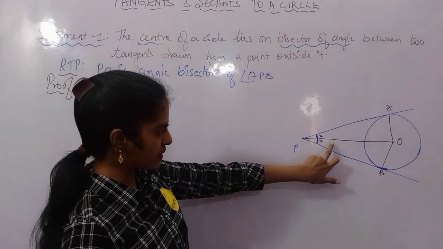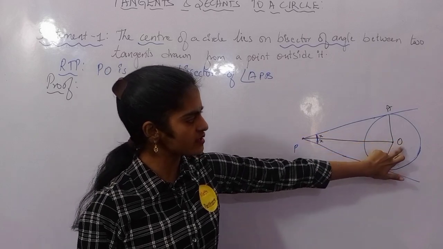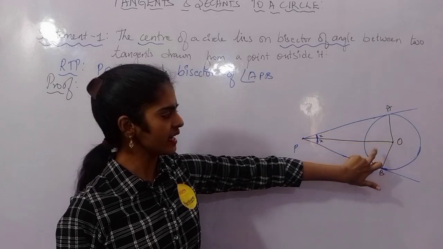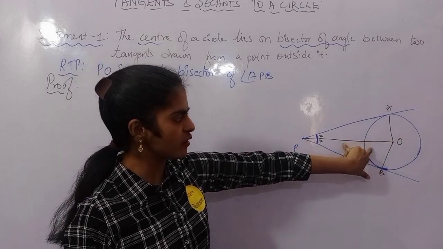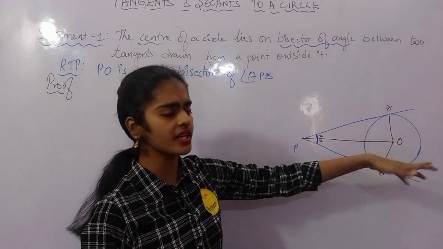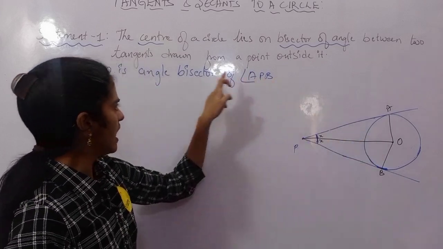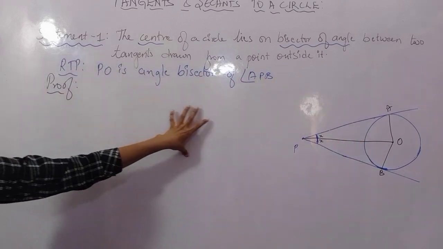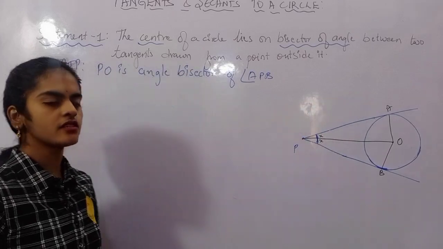I have this line P to O, and if PO is the angle bisector, then obviously O is on the angle bisector, isn't it? So how shall we do this?